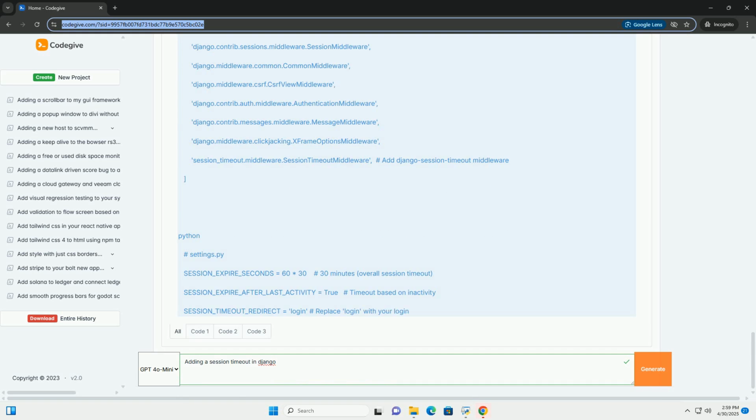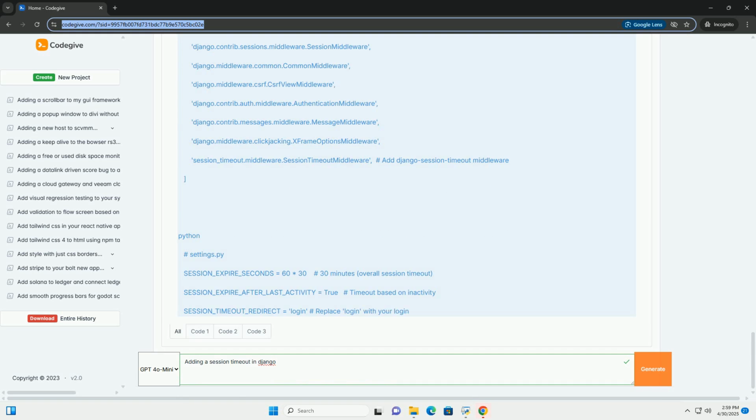3. Using Django Session Timeout Package. This is a popular and well-maintained third-party package that simplifies session timeout management in Django. It provides a convenient and flexible way to configure session timeouts and related features. Installation. Configuration.